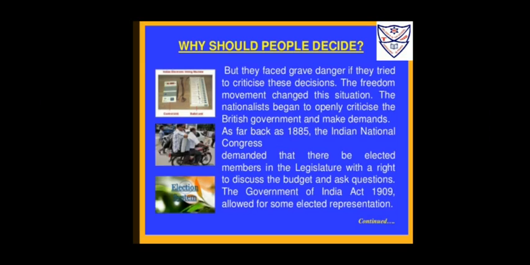The Indian nationalists started criticizing the British government and making demands. It was in 1885 when the newly formed Indian National Congress placed a demand in front of the British government to allow elected Indian members to discuss the budget and ask related questions. Subsequently, the Government of India Act 1909 was passed, where the British government allowed some elected representation. However, they did not allow the Indian citizens to vote or to participate in the process of decision making.